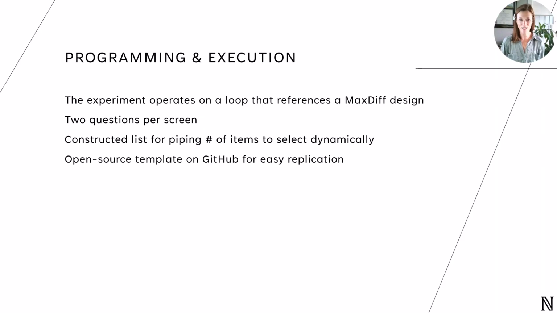And it's actually pretty easy to execute. It's a standard MaxDiff design, and then you set up a free format question that references that design, and you use a constructed list for piping in the number of items, or K, you want them to select per screen. If you're still intrigued by the end of this and want to try it out, we've put an SSI template on GitHub so you can create your own TBC exercise. In our design, we have a systematic approach to randomly selecting between that 1 to 6 for our K out of our 7 N, which always stays fixed.